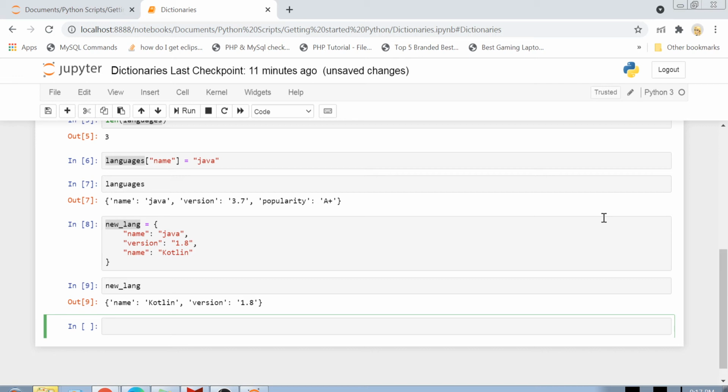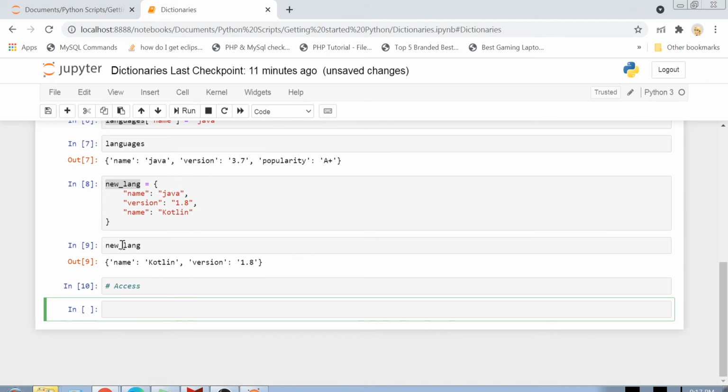The next thing is how we can access an element in a dictionary. I think it's pretty simple. If you just want to print out any dictionary, you can just take the dictionary name and print it out, and it prints your entire dictionary.